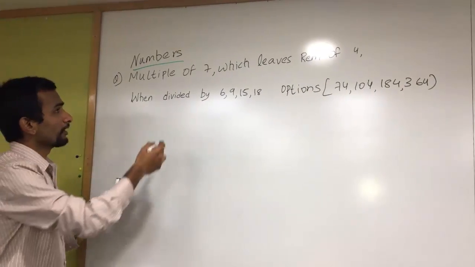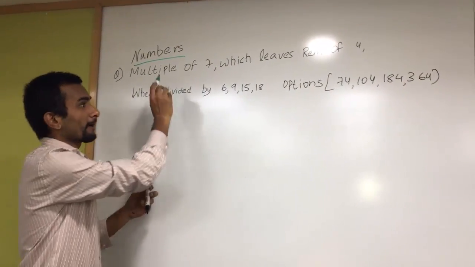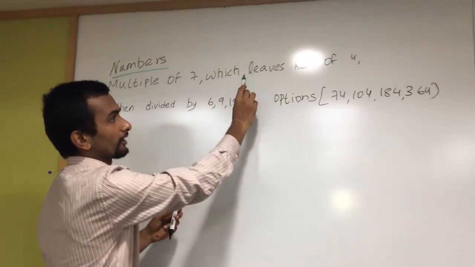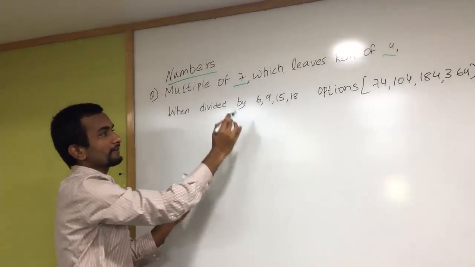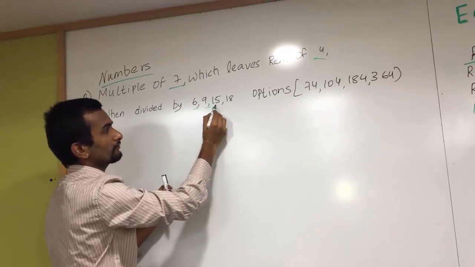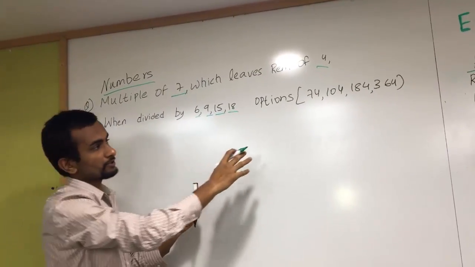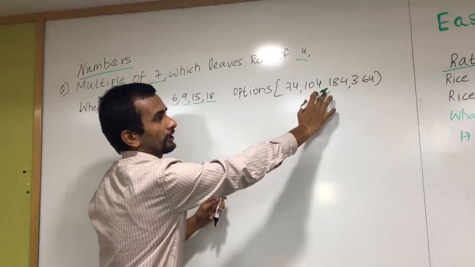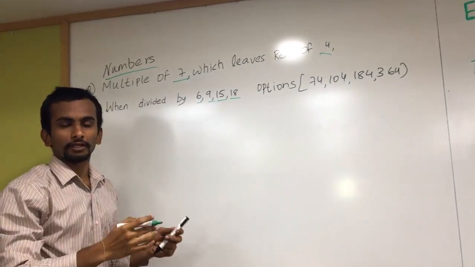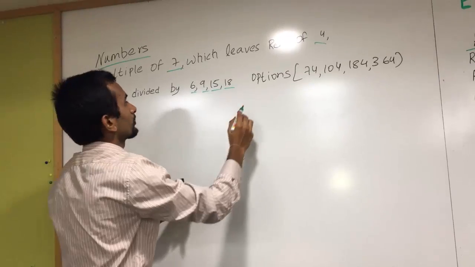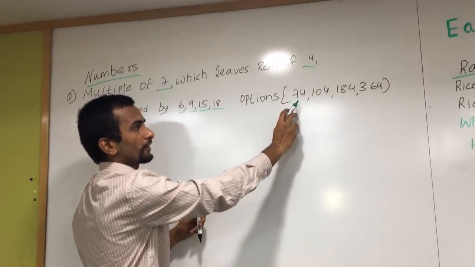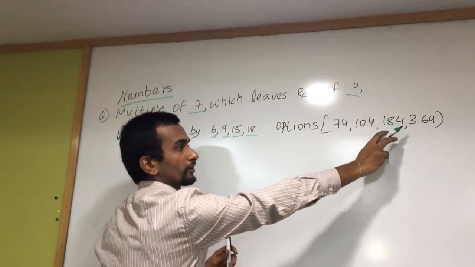Now a question is like this: the multiple of 7 which leaves a remainder of 4 when divided by these numbers. The numbers are 6, 9, 15, 18. We have the options 74, 104, 184, 364. Very simple. If we don't know the calculation, we can use a small logic for this. In the options we have 74, 104, 184, 364, right?